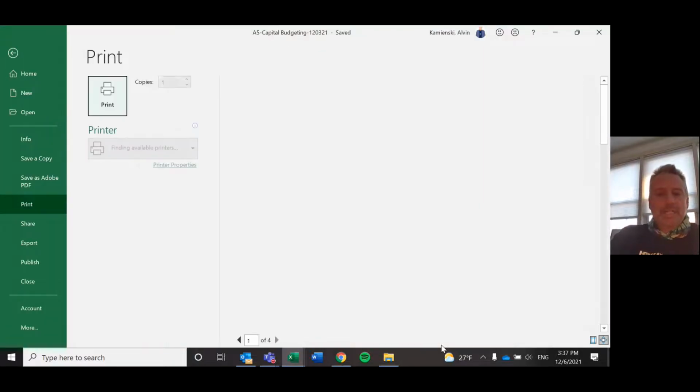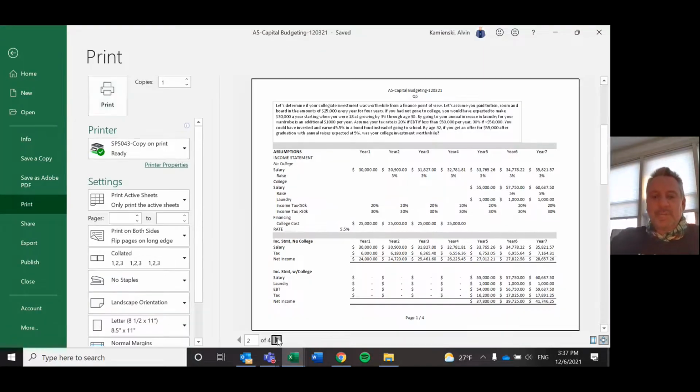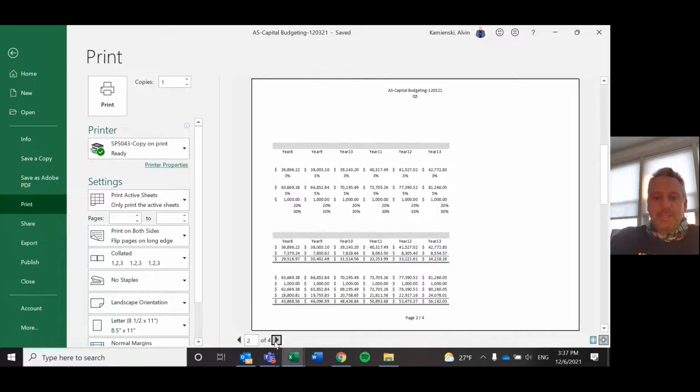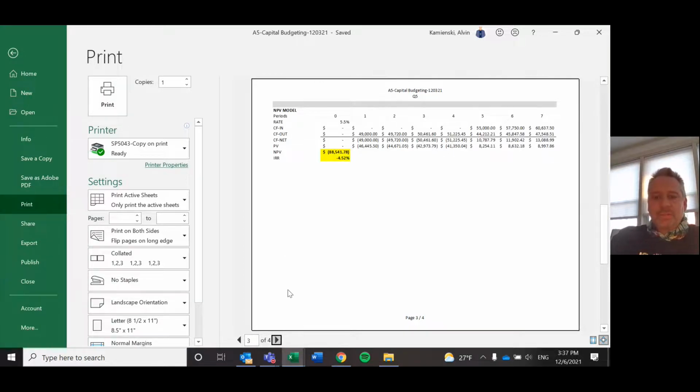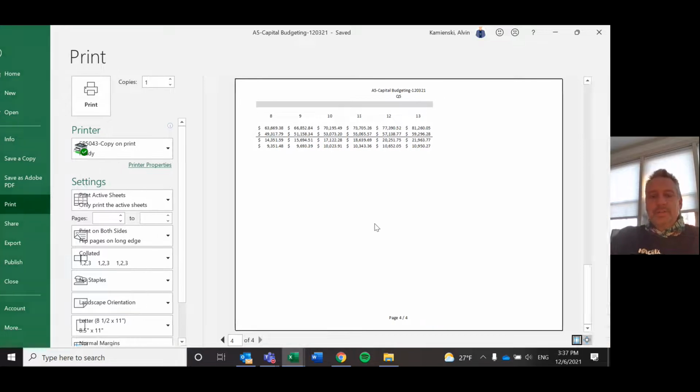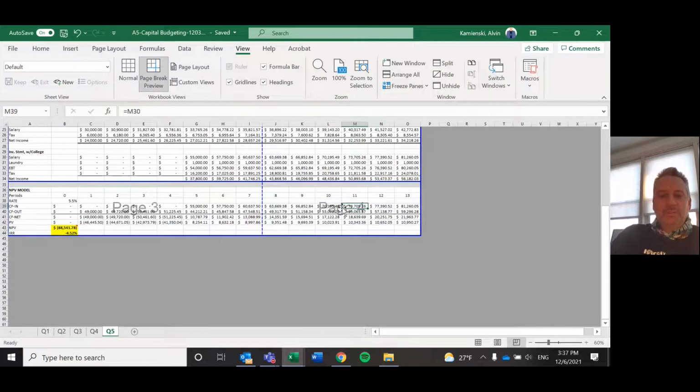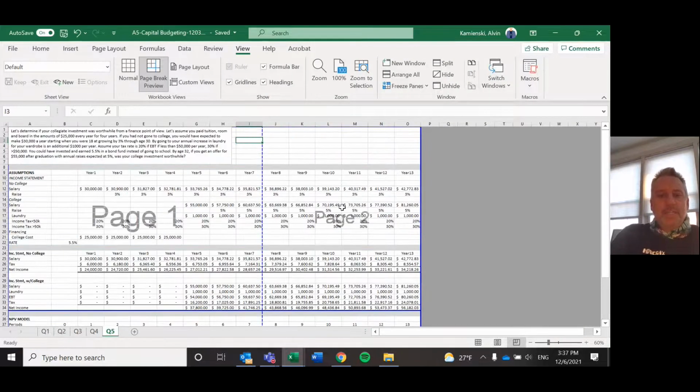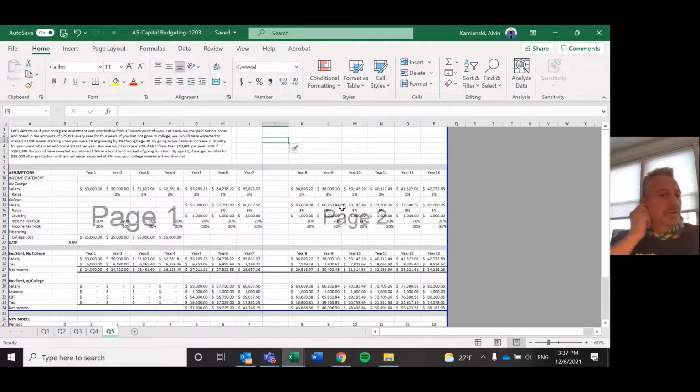But before we do that, let's look at the print piece. So here's my page 1. Here's my dead space on page 2. Page 3 looks okay. Page 4, not so much. So I'm going to go into page break preview. And from there, I see where my obvious breakpoint is. So I'm going to insert a column over here.